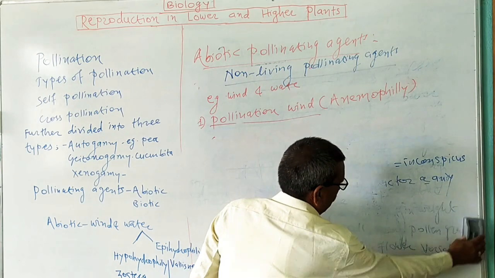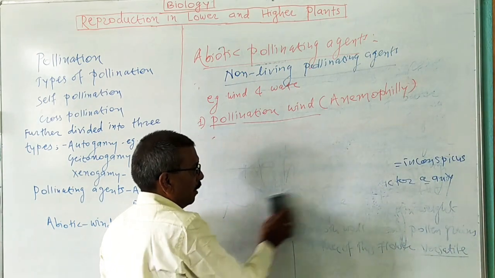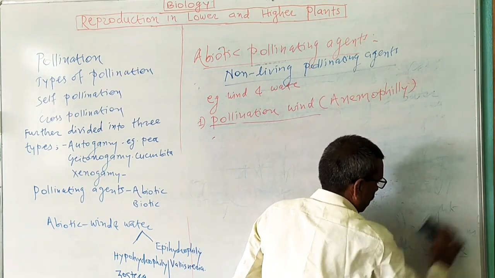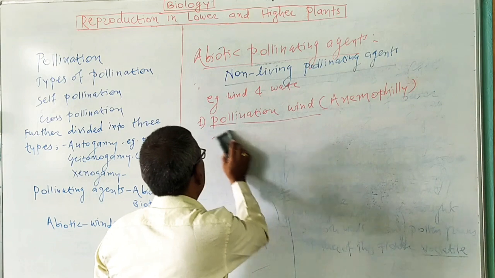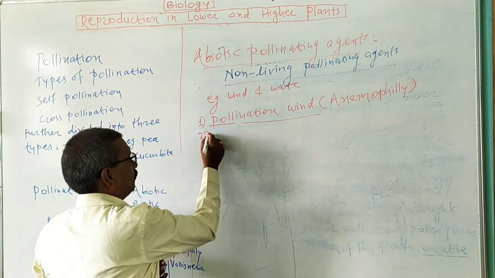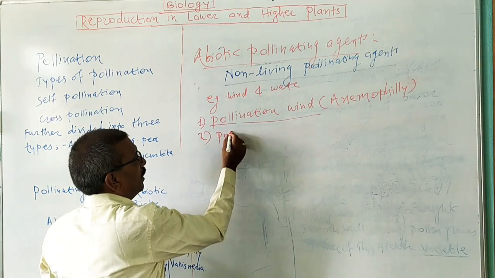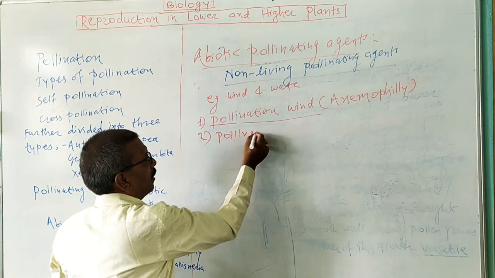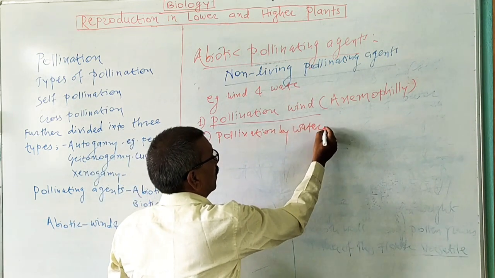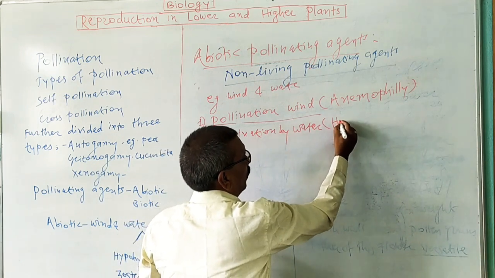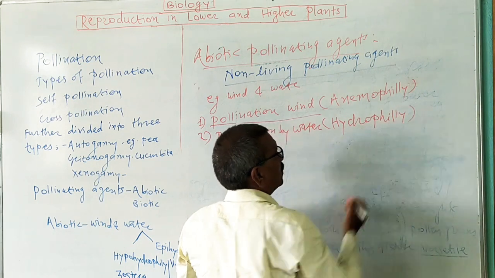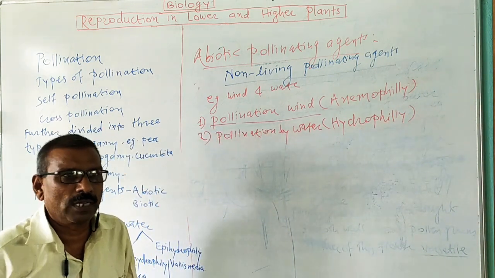Now, next we are going to study the abiotic pollinating agent. That abiotic pollinating agent is water. Now, where does pollination take place? Pollination by water is known as hydrophily, and the flower is known as a hydrophilous flower.